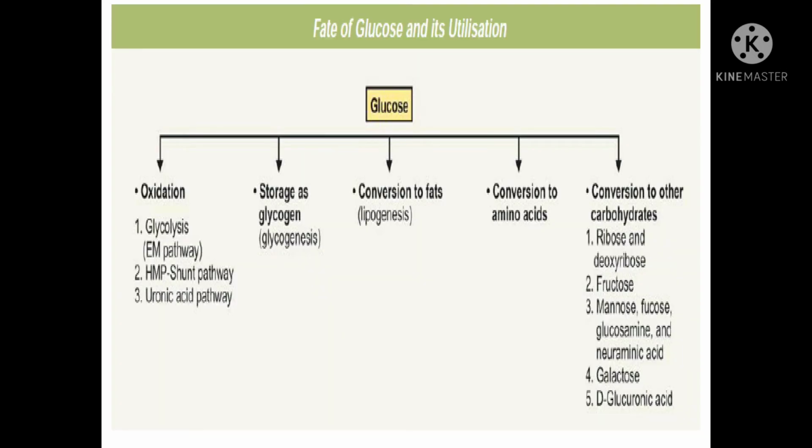Let us come to know about the fate of glucose and its utilization in our body. First of all, glucose is converted to pyruvate. It is also used in the HMP pathway and the uronic acid pathway. It is stored as glycogen, and also stored as fat. It is converted into amino acids. It is also converted to various compounds like ribose, deoxyribose, fructose, mannose, galactose, and uronic acid.